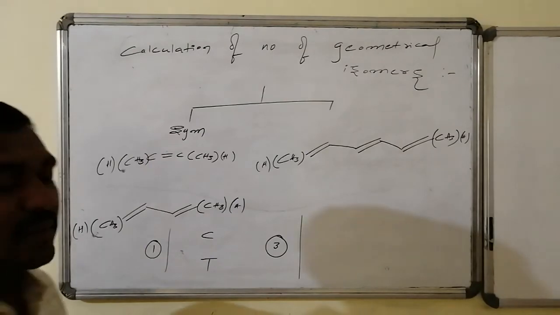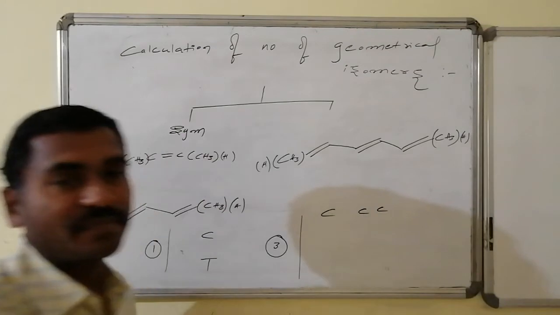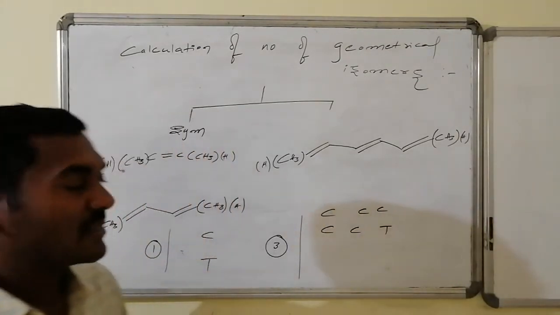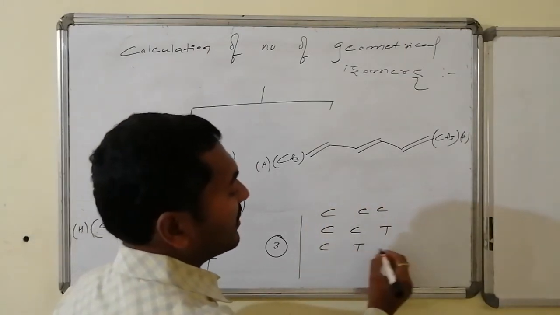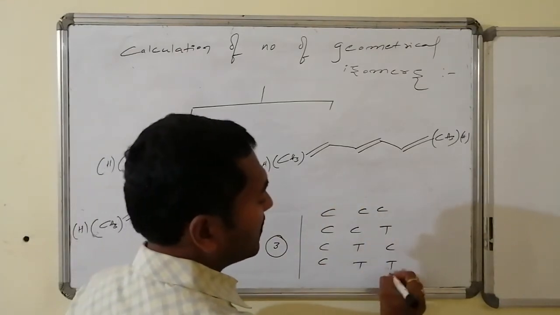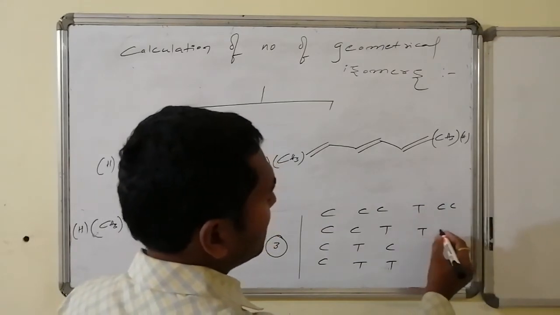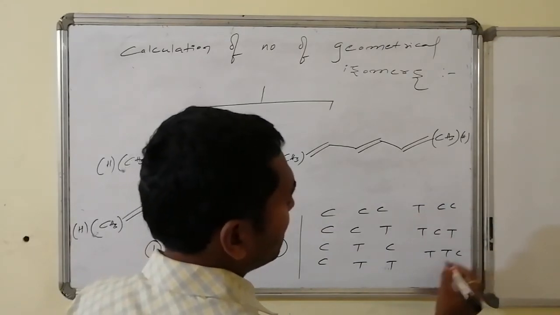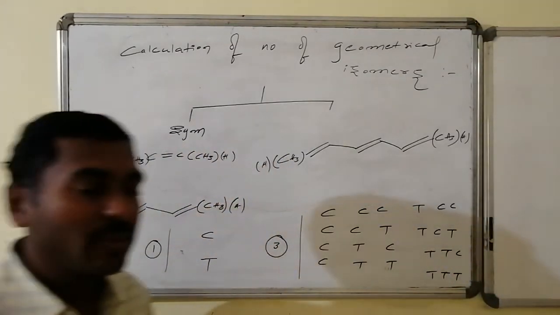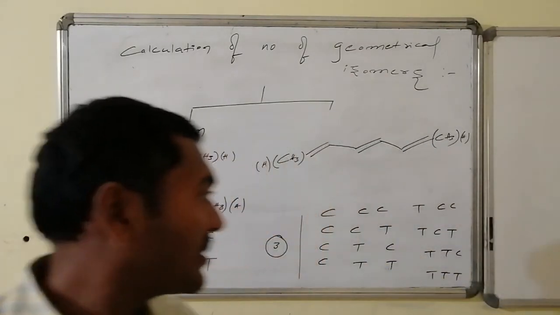In case of example number 3, if I write all possibilities, let us see. I can keep all triple bonds in cis manner. First 2 triple bonds cis, followed by the next one trans. First triple bond is cis, followed by trans, followed by cis. First is cis followed by the trans. Similarly here, trans followed by cis and cis, trans followed by cis and trans, followed by trans and cis, trans followed by trans and trans. Thus I will be having 8 possible expectations regarding geometrical isomers.